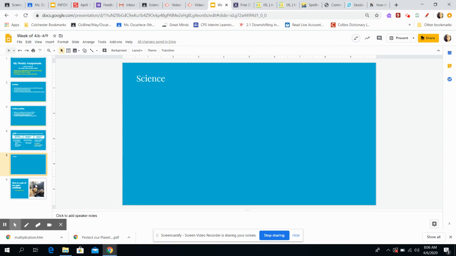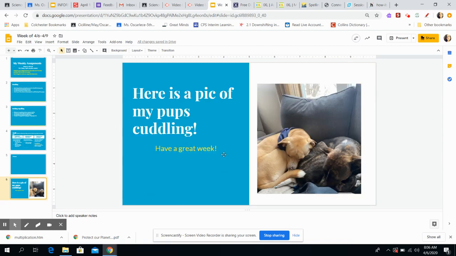And then, just because we love dogs, here's a picture of my pups cuddling. They're very happy I'm home, but I wish I was at school with you guys.